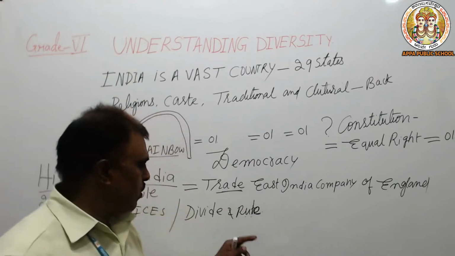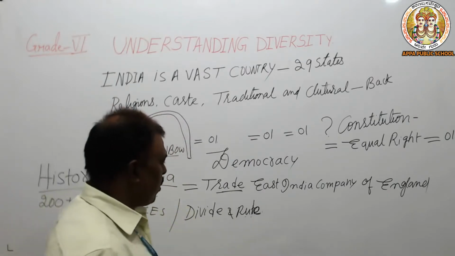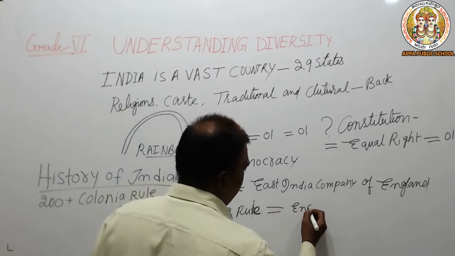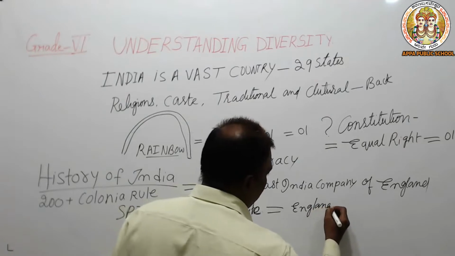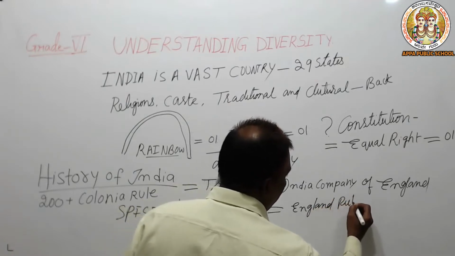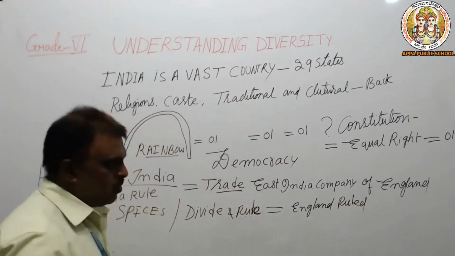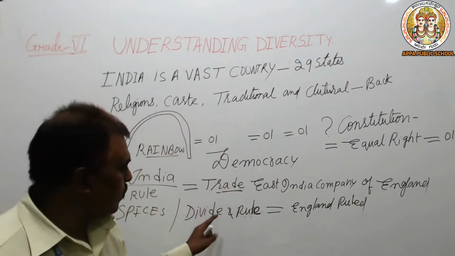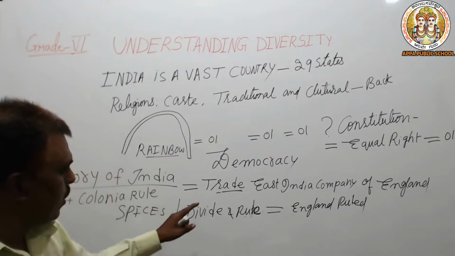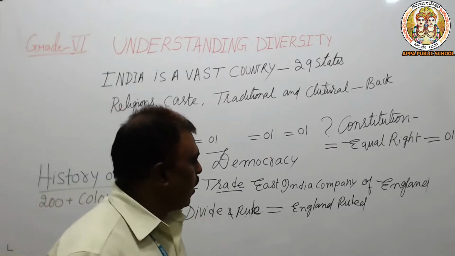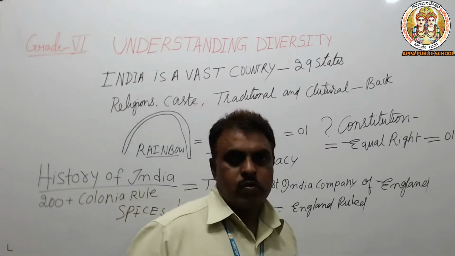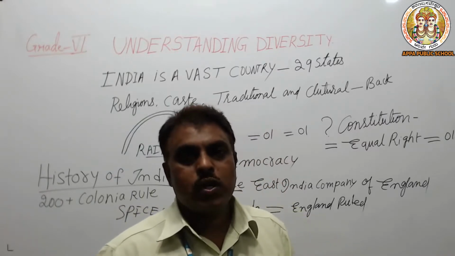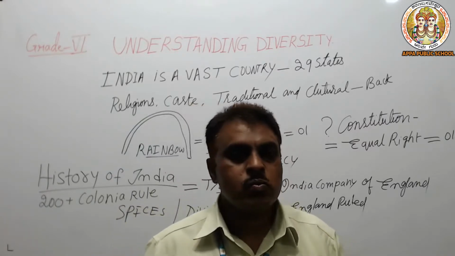And England is the one that gained the profit, and the profit they got was the rule. They ruled India. Actually, the purpose was different. They came for trade, but after seeing the situation in India, the divide and rule policy was implemented, and after that they ruled it. They ruled not for one or two years, but over a period of 200 plus years.